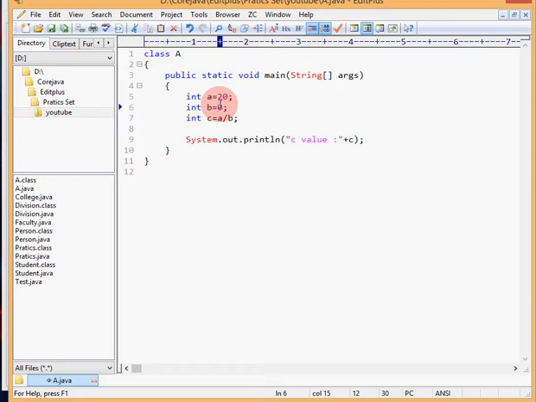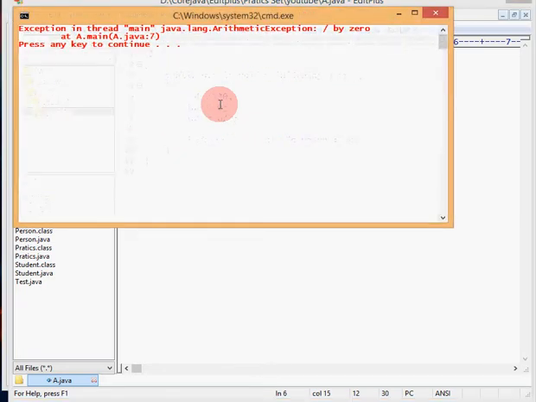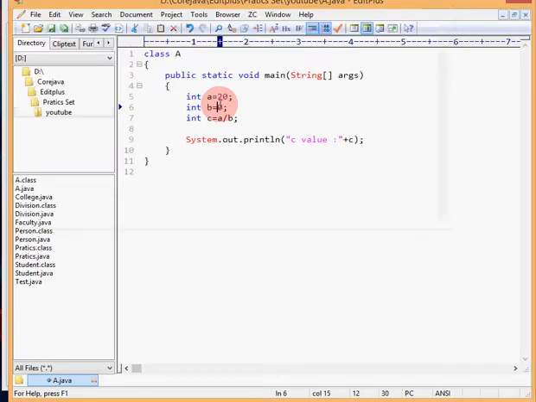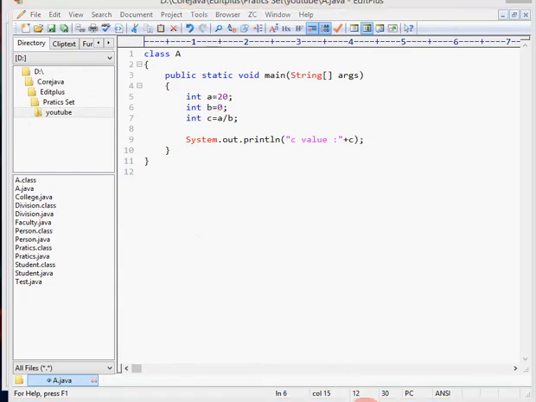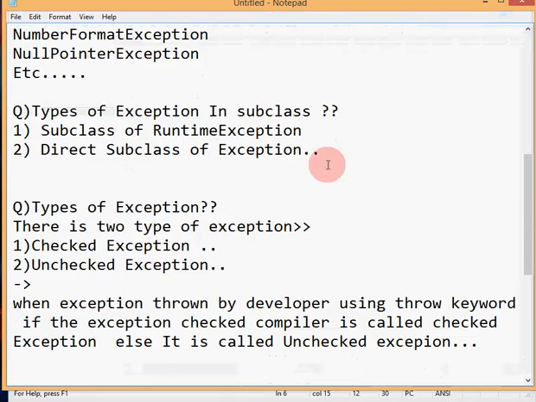Suppose this is business logic, and if that kind of error occurs on the screen, how would the end user understand what an arithmetic exception is? The end user doesn't know what an arithmetic exception is. So we have to handle that. We can handle the exception.